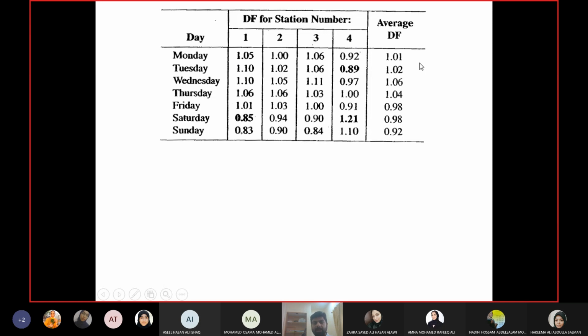To apply the criteria, we first calculated the average factor for each day. So 1.01 is the average of the 4 values of Monday, and 1.02 is the average of the 4 values of Tuesday, and so on. For each day I have calculated the average value.